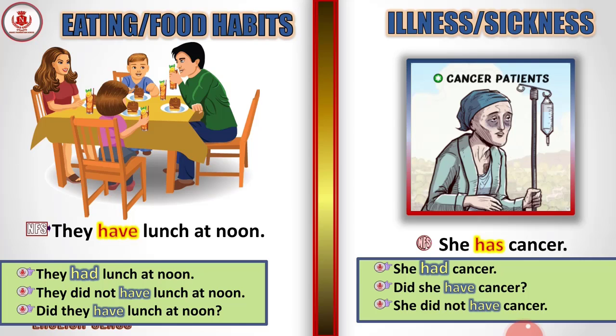She did not have cancer means did not. So it turns into a negative sentence. Or we can ask ourselves like this. Did she have cancer? No, she did not have cancer. We are asking a question and we answer it with a negative sentence again. No, she did not have cancer. We have not. So that means it's a negative sentence.